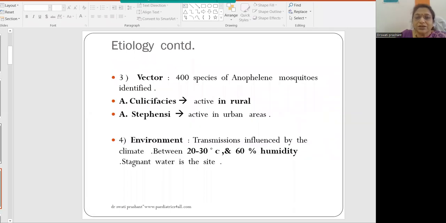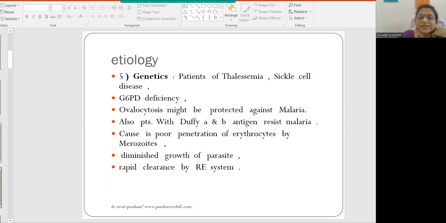Regarding the vector, almost 400 species of Anopheles mosquitoes have been identified. The common one is Culicifacies, which is active in rural areas, and Stephensi, which is active in urban areas. Environmental transmission is influenced by the climate, between 20 to 30 degrees centigrade and 60% humidity. This is the most vulnerable period during which transmission is more common, and these mosquitoes breed in stagnant water, so that is the breeding site for them.